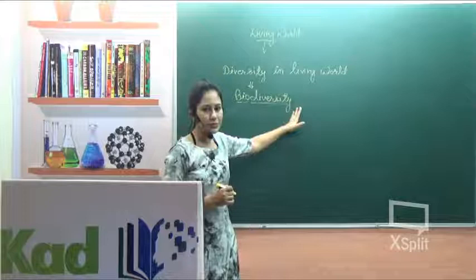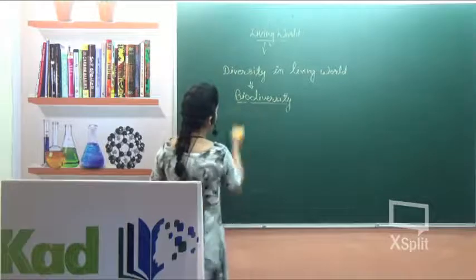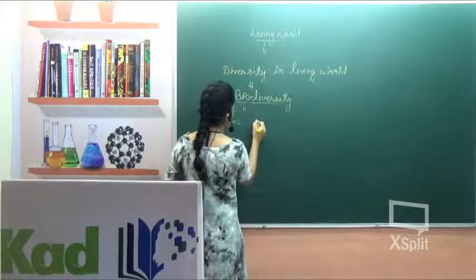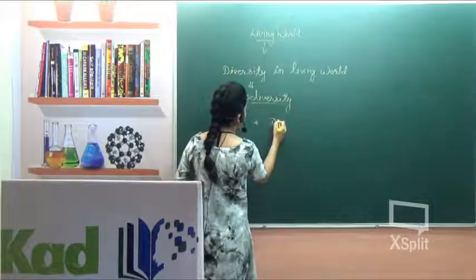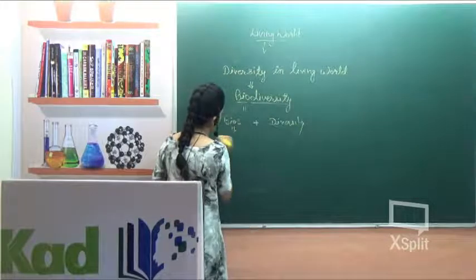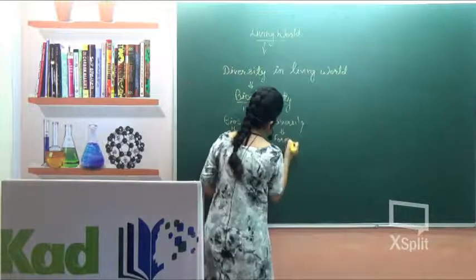Due to the existence of various types of organisms, different characters are present in the world. Different types of organisms have different types of characters present, and due to this type of variation, the diversity is found in the living world.